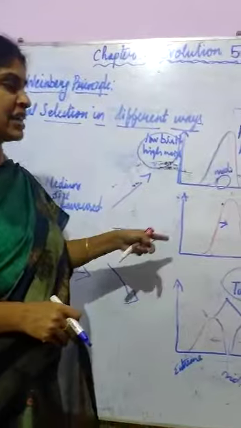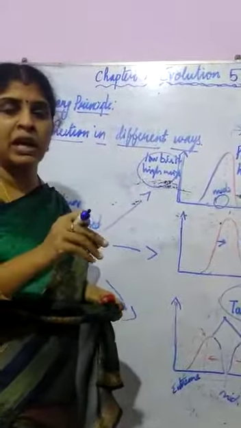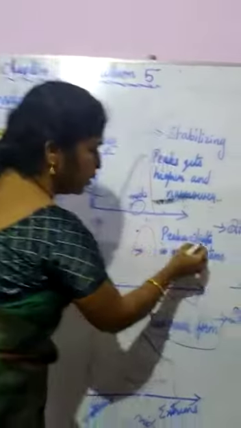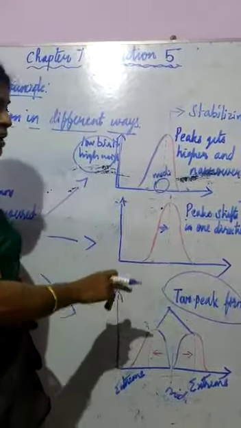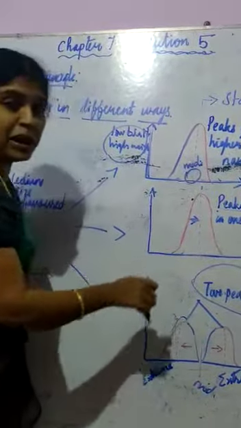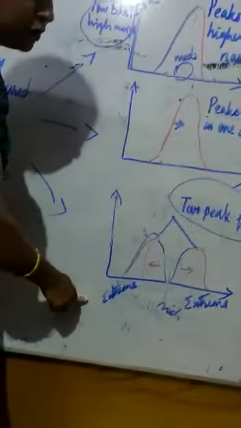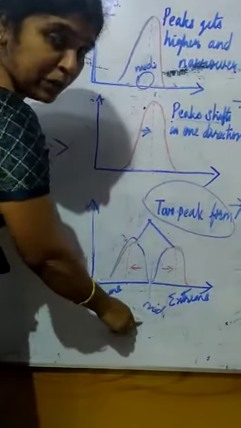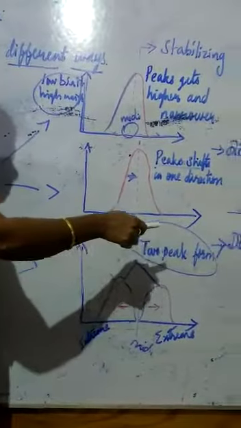And second one, directional. In directional, it shifts into one direction because the light mouse is affected. The light dark and dark mouse only are available in the environment. The peak shifted in one direction. And the last one, disruptive. Disruptive means the two extreme sides develop and the middle one is affected. The extremes have the light mouse and the dark mouse, and the middle, the light dark mouse, is affected. This is the disruptive example.